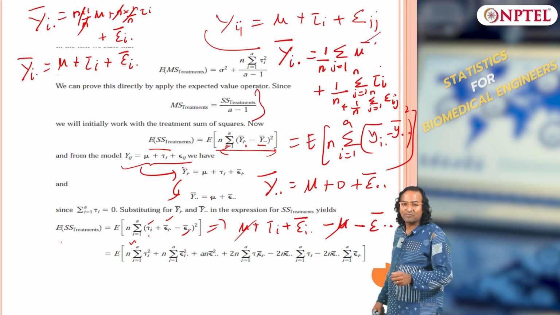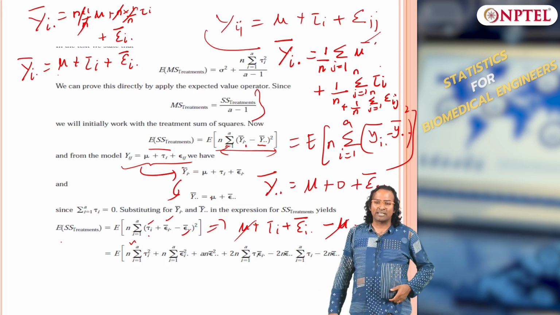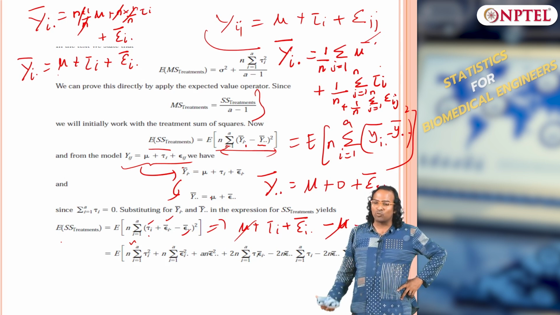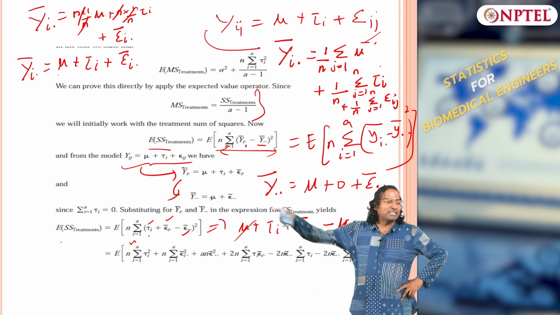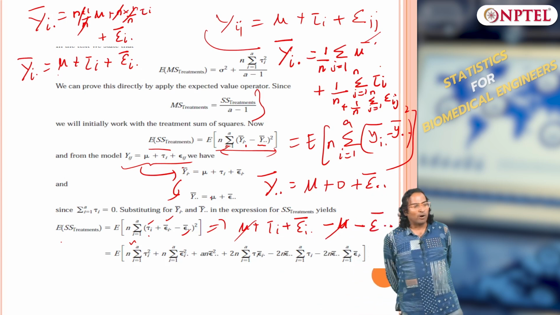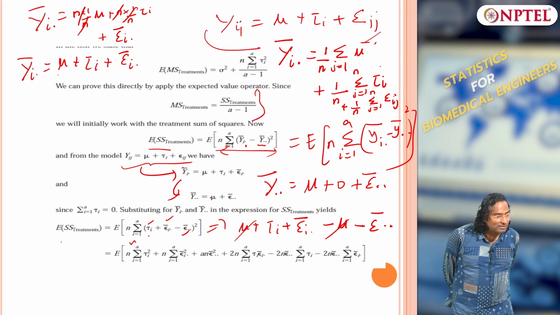What should the expectation of sum square treatment be? Take a guess. What should the expectation of sum squared error be? That is the easiest question. It should be sigma squared, that we assumed.